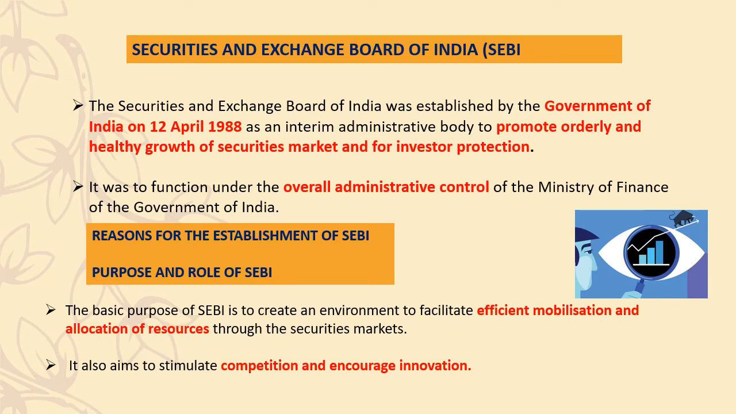Now, what is the overall function? The overall function is to ensure that the administration is in the control of the government of India. When the administration is in control of the government of India, people will be a little careful when they deal with things. When they are thinking of cheating people, they will think twice. Why? Because once you get caught, you can be put behind bars.